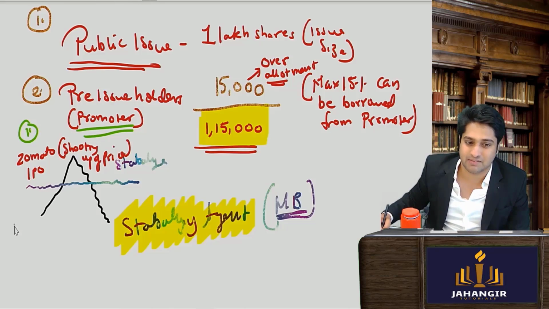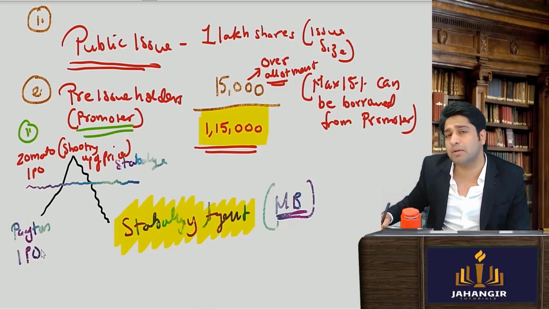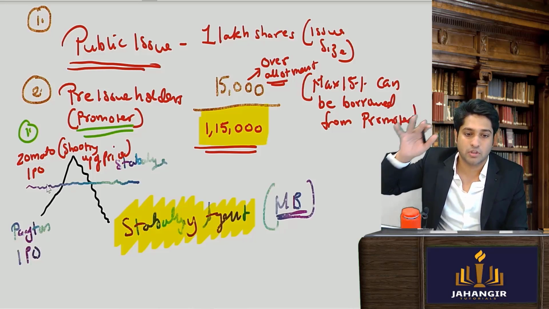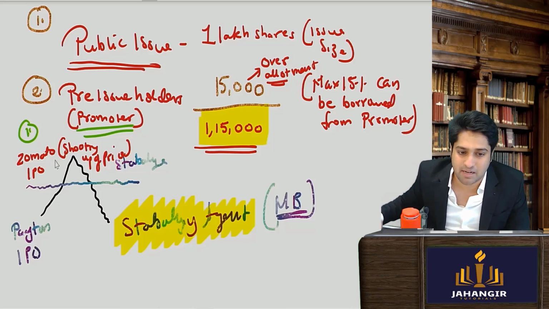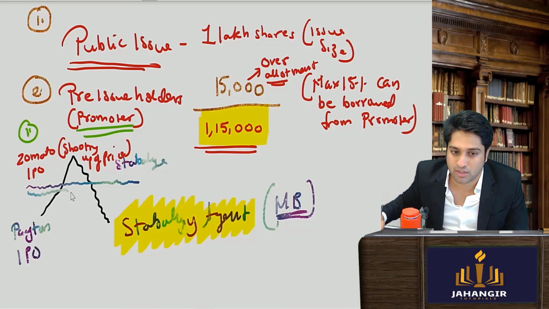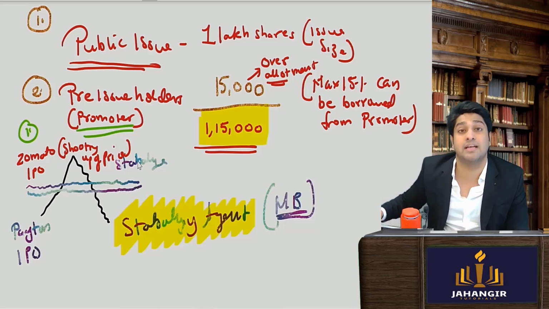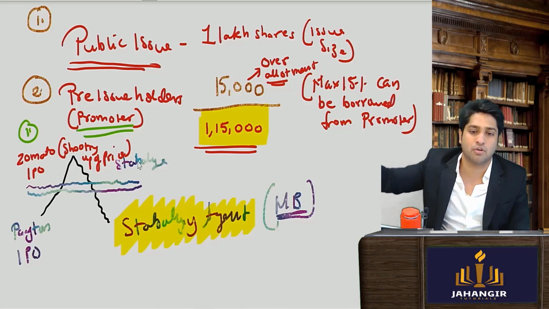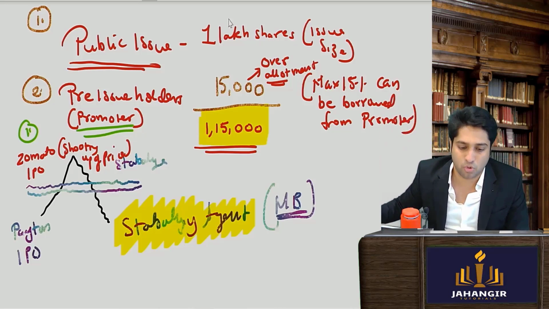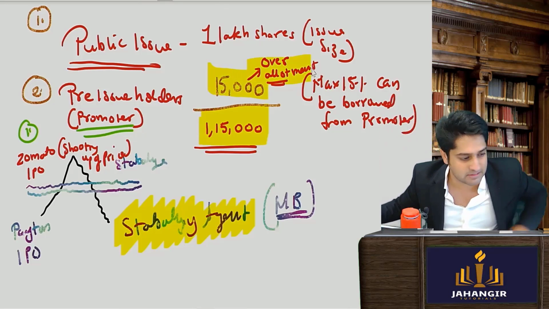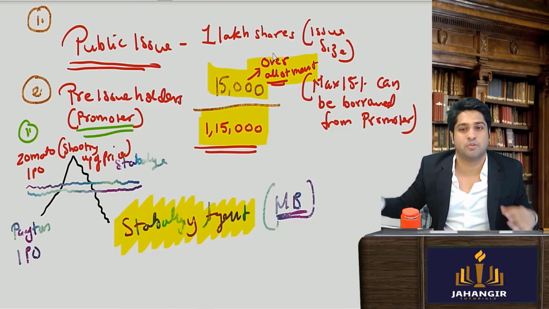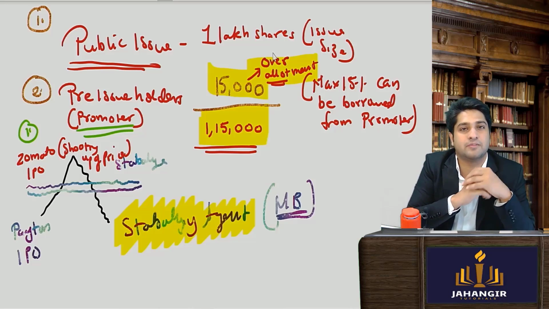What happens when it is something like the Paytm IPO? The Paytm IPO was a horrible IPO where investors lost their money. So for that also we'll see how this stabilizing agent is going to work and stabilize the price in case of a failed IPO, in case of a downfall IPO. First, you've understood over allotment has helped me stabilize.